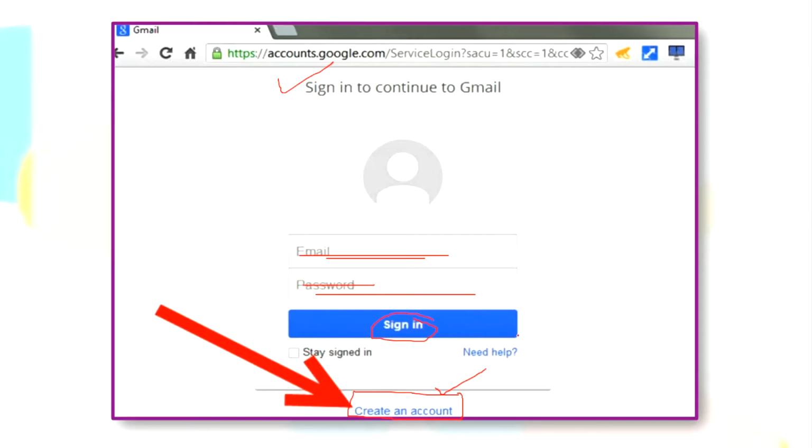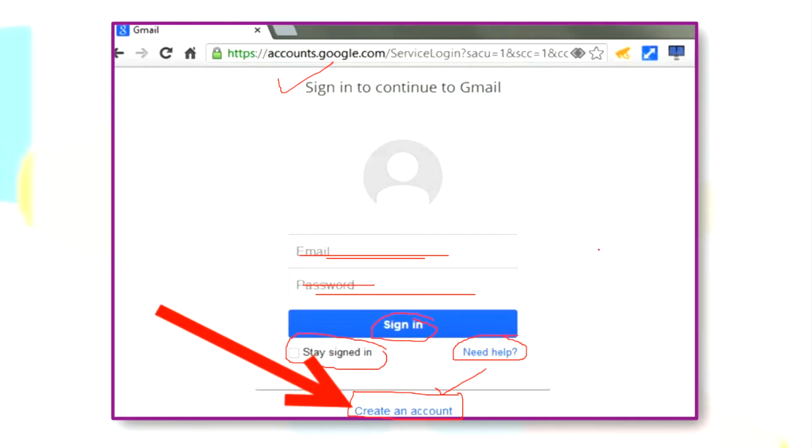What will you do then? You will go to need help. There, they will allow you to create a new password, if you have forgotten. Now, if you do not want all this to happen, what you can do is stay signed in. So each time you need not sign in.